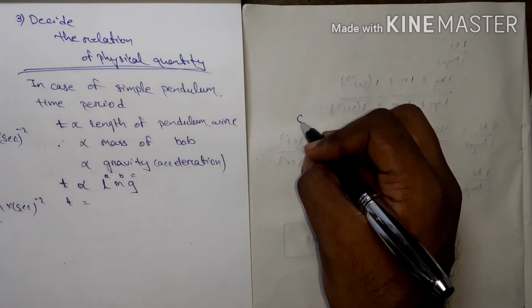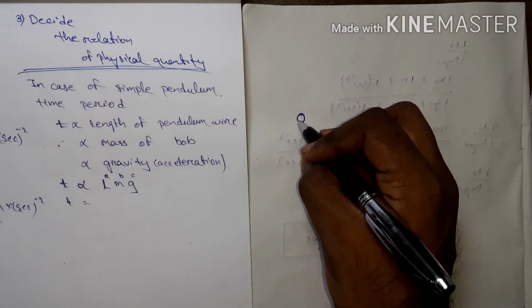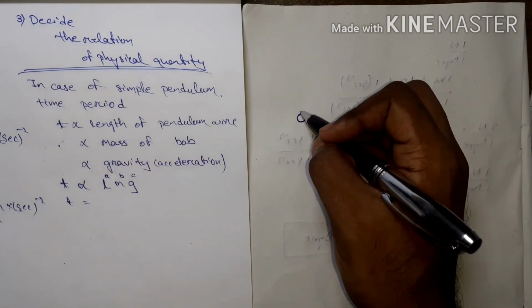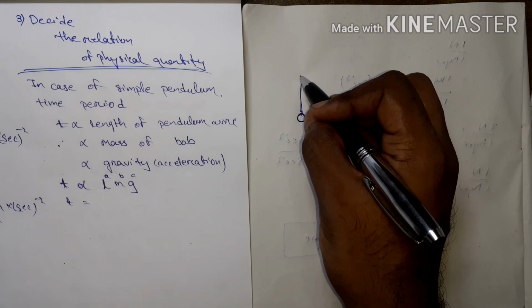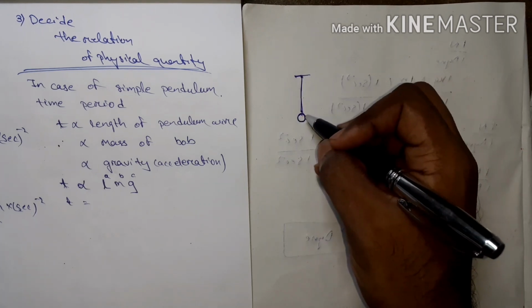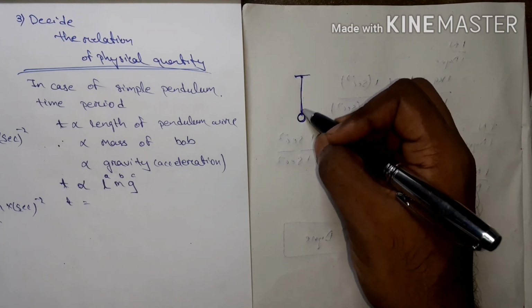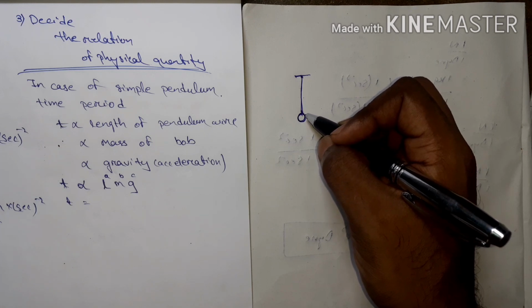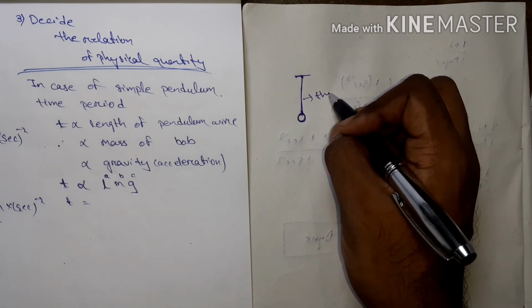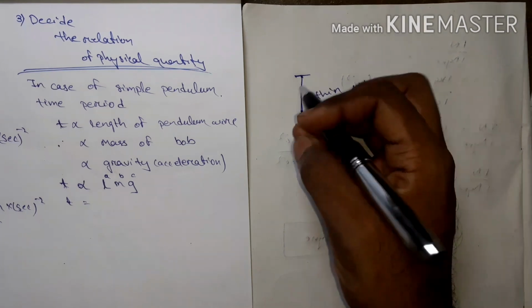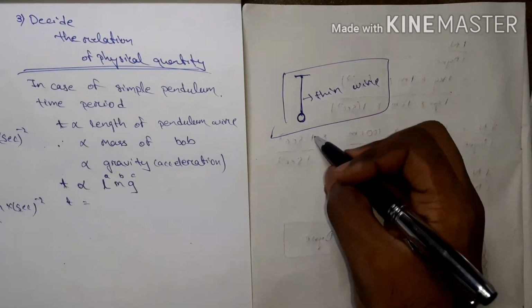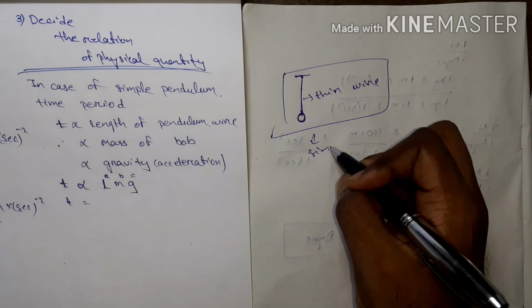If a mass is suspended by a thin wire, then it is called the simple pendulum.